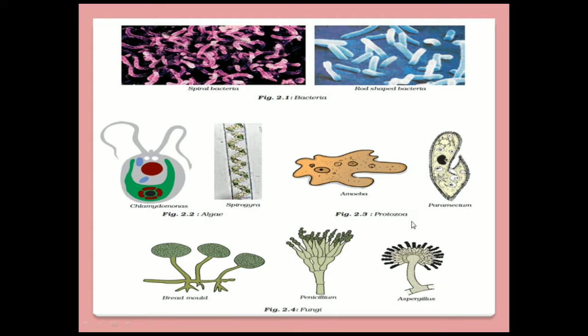Now this is the protozoa. Examples are amoeba and paramecium. Similarly for fungi, it is bread mold. This bread mold you must have observed on a moist or spoiled bread. Whenever the bread is spoiled, you will easily be able to see the bread mold on it. Then the next is penicillium, and the last one is aspergillus. So these are a few examples of this group. This is a few examples of bacteria, this for algae, this is for protozoa, and this is for fungi. There are many other examples too.